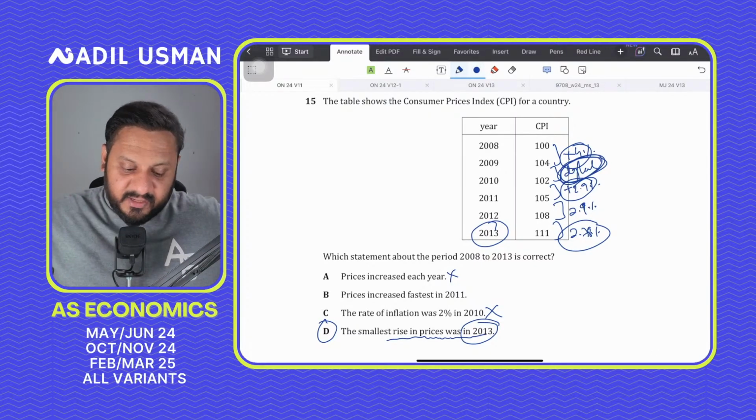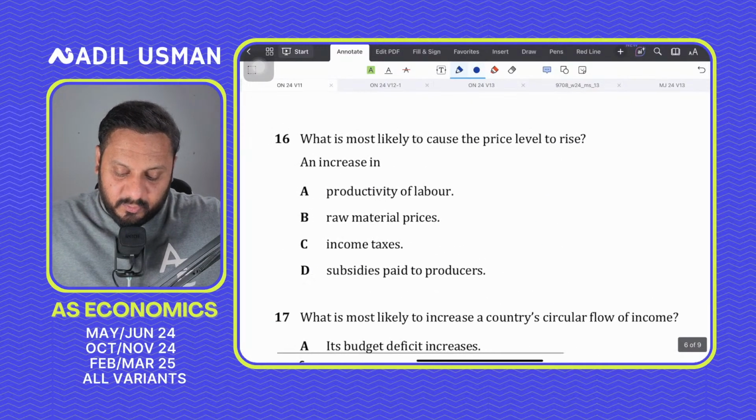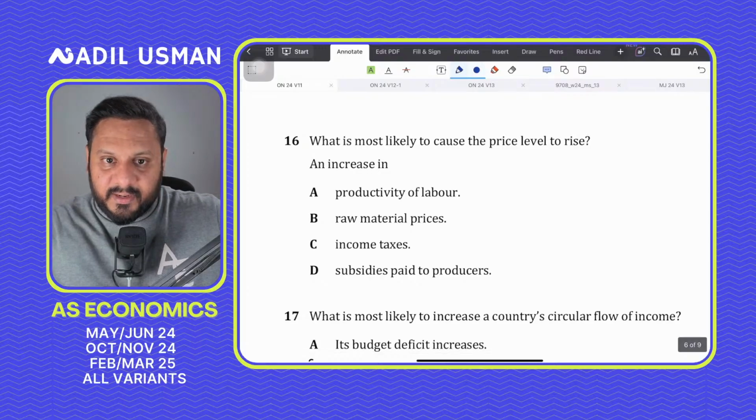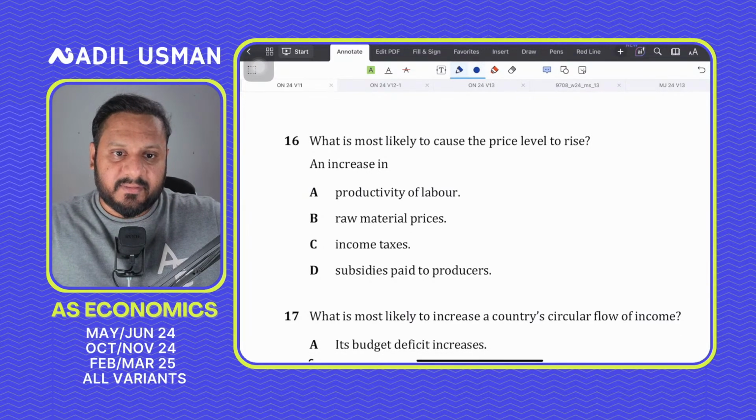So 15 is D. Question number 16: what is most likely to cause the price level to rise? So what is most likely to cause the price levels to go up?